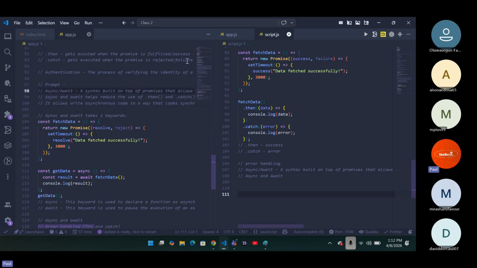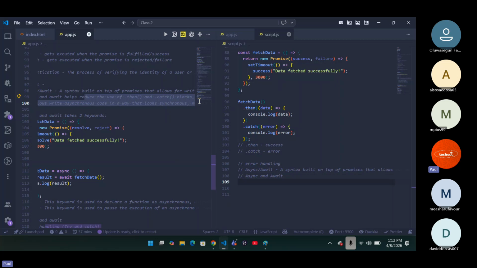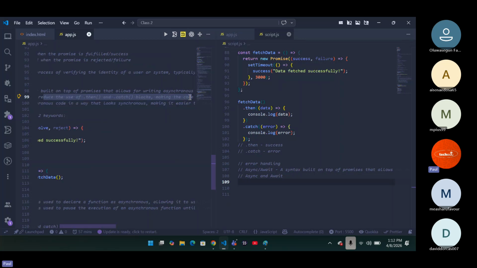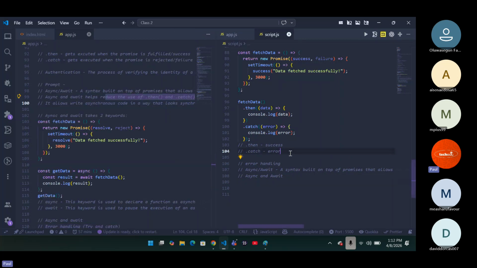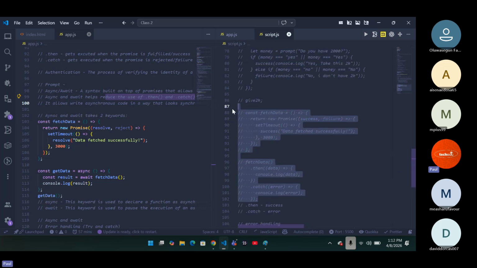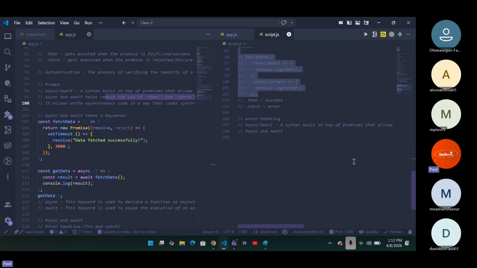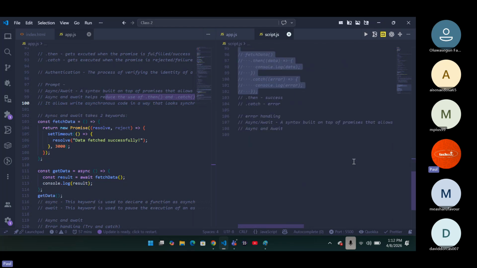Now let us take this for example. One more thing you need to know is that it allows us to reduce the use of .then and .catch, which is very important. .then and .catch is, to me, one of the messiest ways of writing asynchronous functions. I don't like it because it doesn't make anything neat, doesn't make it cool, doesn't make it good at all. So I prefer to use async and await. So how do we use async and await?